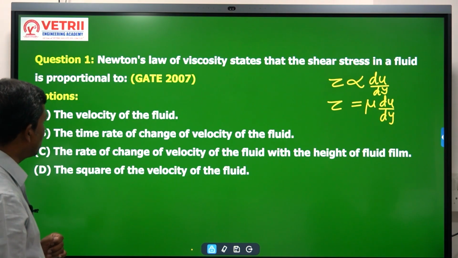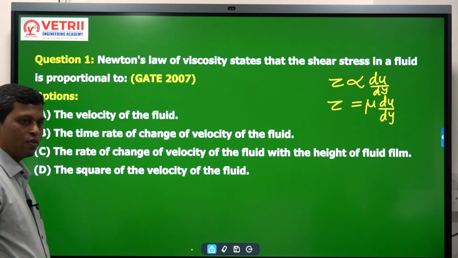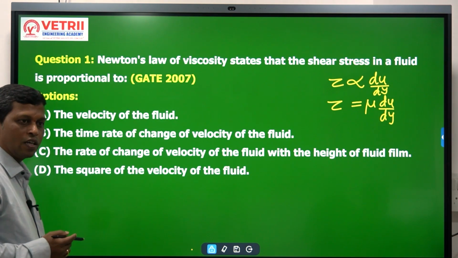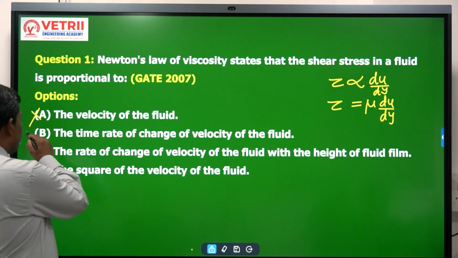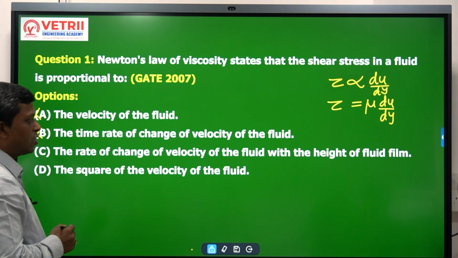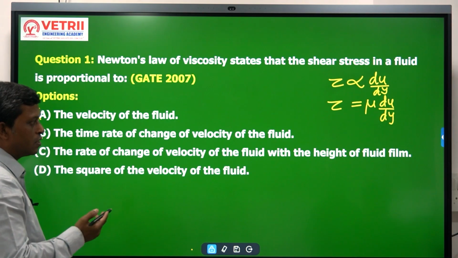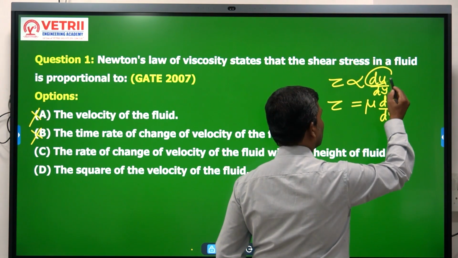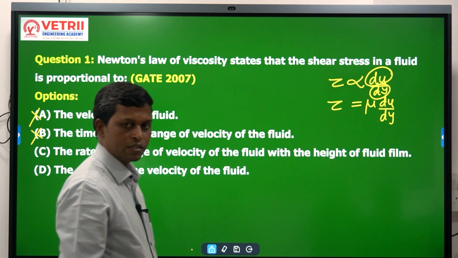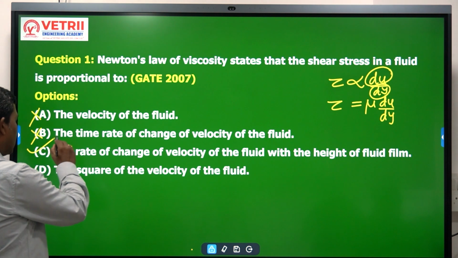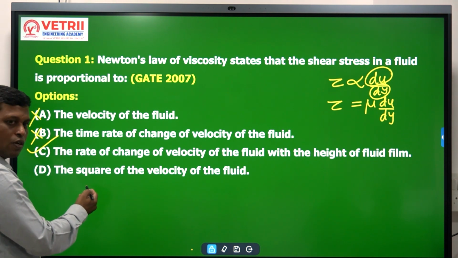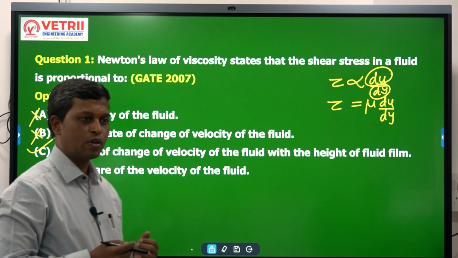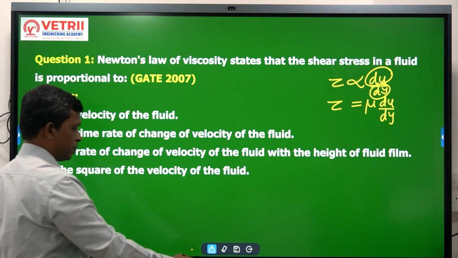So see the various options they have given. Velocity of the fluid, no. The time rate of change of velocity of the fluid, that is dv by dt, no. The rate of change of velocity of the fluid with the height of the fluid. Rate of change of velocity is nothing but our du with respect to dy. So the correct answer is C. The last option is the square of the velocity of the fluid, but you don't have any square term. So the correct answer for this is C, right? Next.